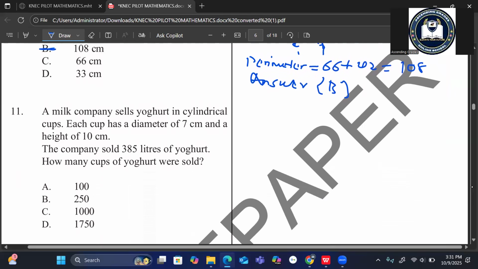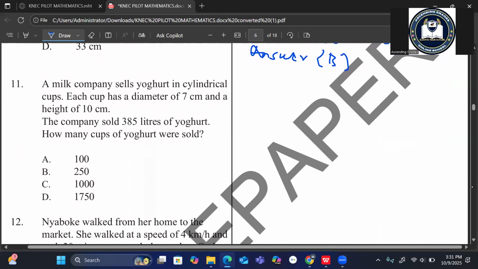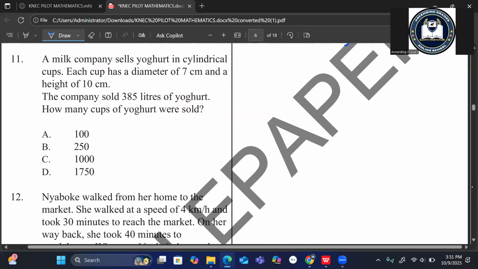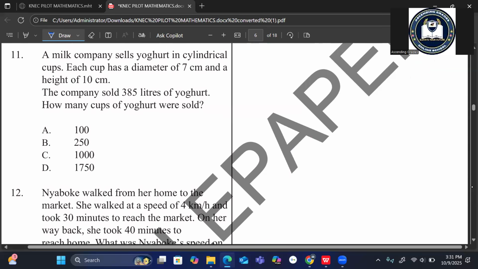Now you get it. Number 11, the milk company sells yogurt in cylindrical cups. Each cup has a diameter of 7. You are given the diameter of the cup and the height of the cup. The height is 10. The company sold 385 liters of yogurt. How many cups of yogurt were sold?